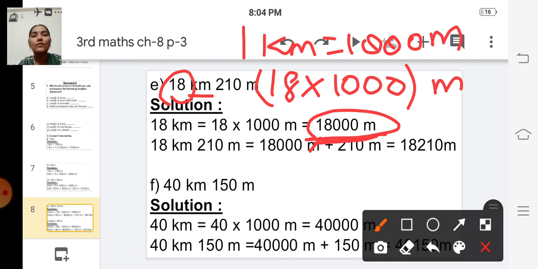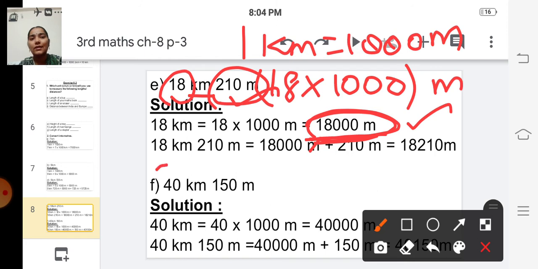Now we have to add this 18,000 meter with this 210 meters. In the second step we have to add this 18,000 meter with this 210 meter.